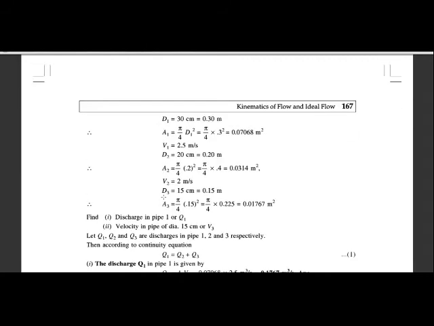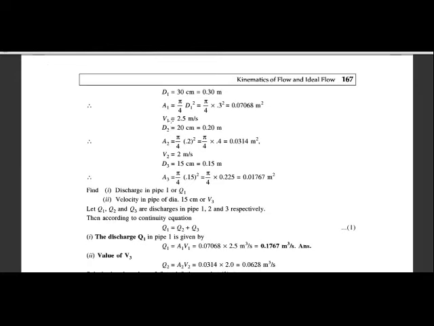So first, they have given the diameters in the example. We know all the diameters of the three pipes. d1 is 30 centimeter, and from the diameter we can calculate the area. So A1 is equal to pi by 4 d1 squared. V1, the velocity in pipe 1, they have given as 2.5 meter per second.